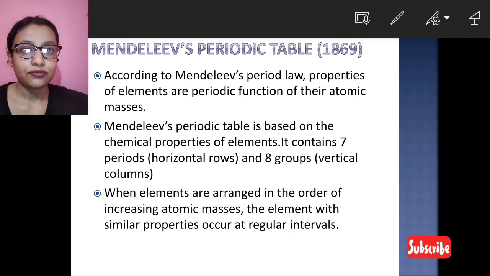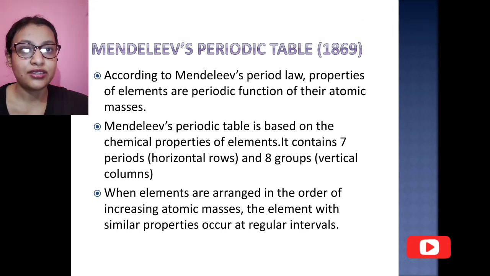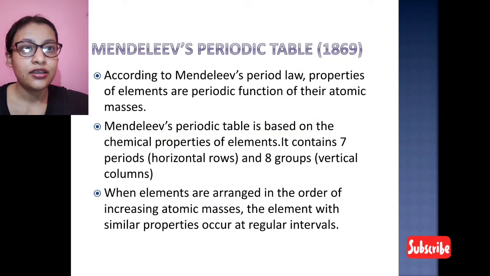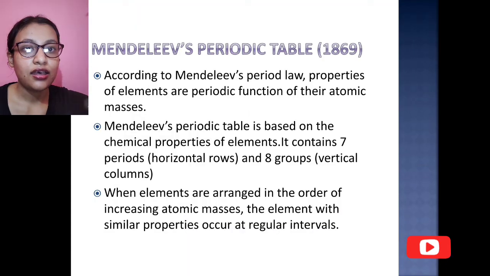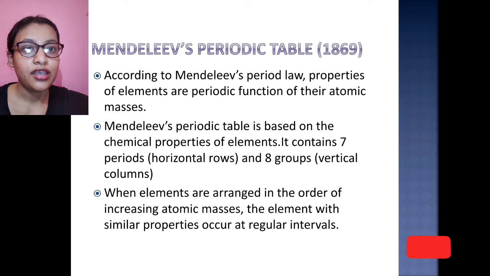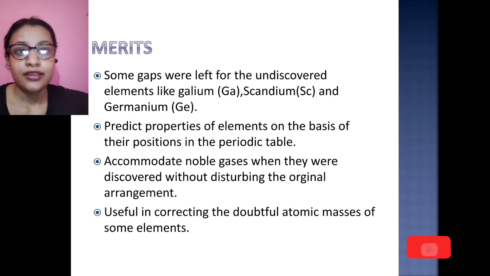All these things were given in Mendeleev's periodic table. So this is the whole Mendeleev's periodic table. You can see here a total of 7 periods and 8 groups.